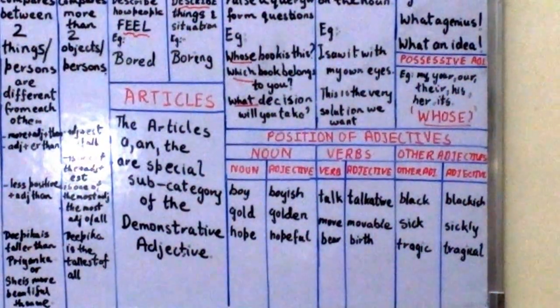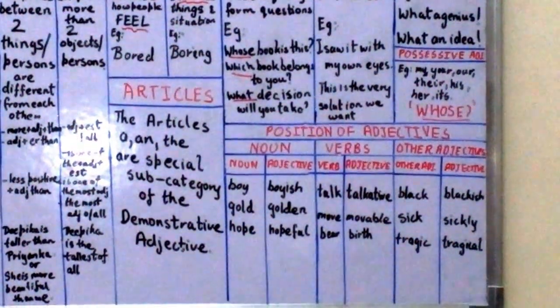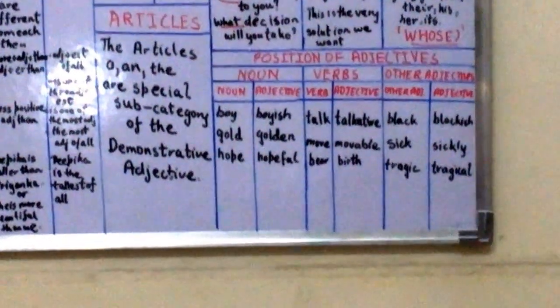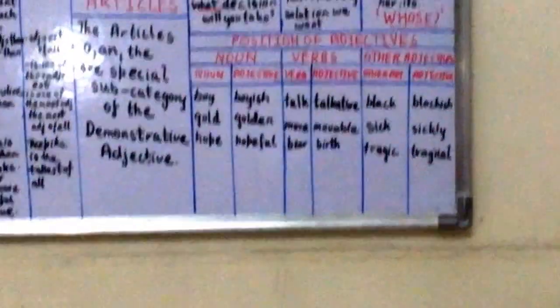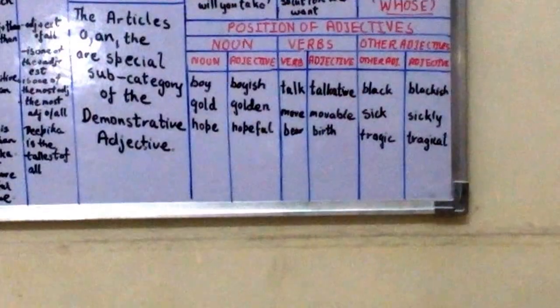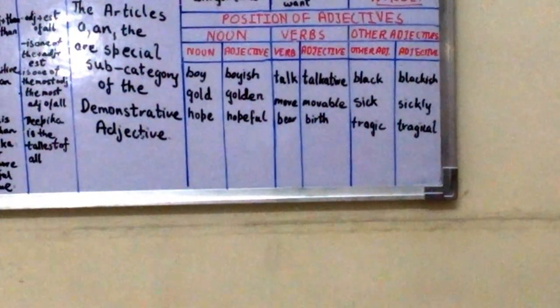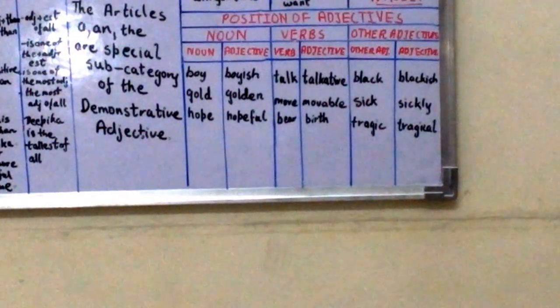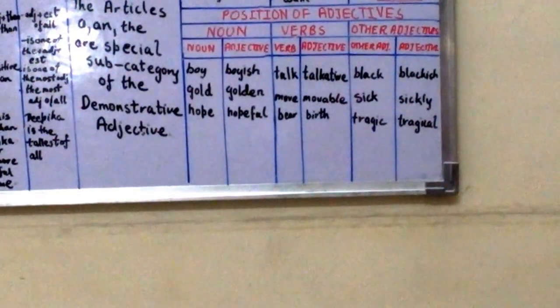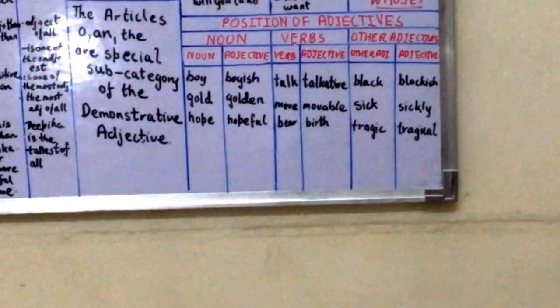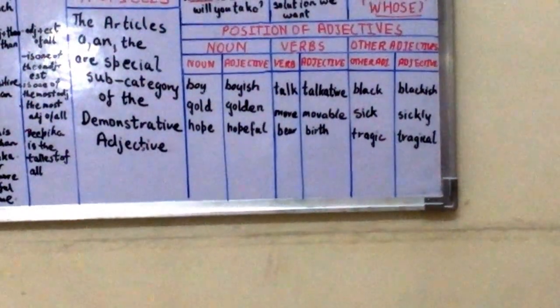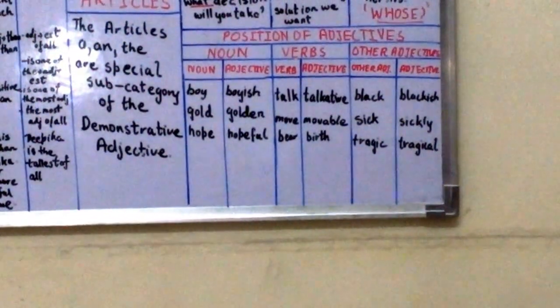These are all the types of adjectives. Now let us see how to position the adjectives. Now look here, the location of the adjective in a sentence is important. Generally it is used just before or just after the noun. We say pretty girl, strong boy. So pretty and strong come before the nouns girl and boy. This is the most common way to position adjectives.